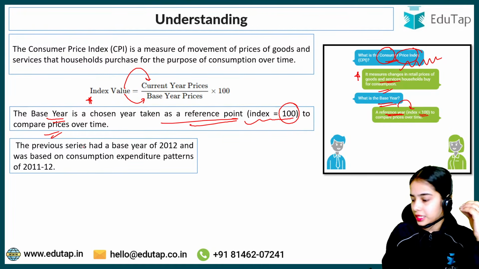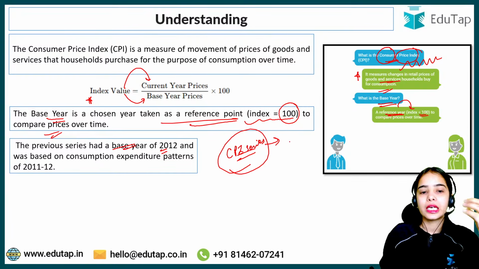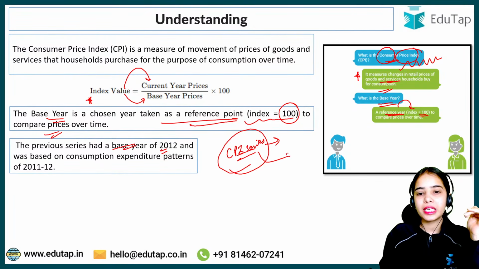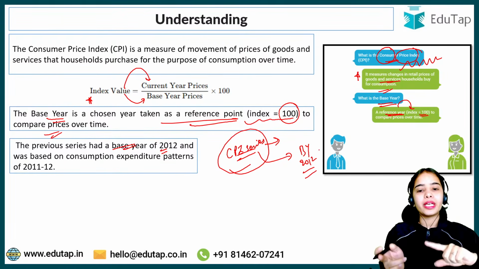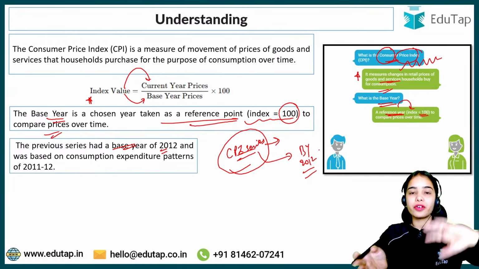Now the previous CPI series had a base year of 2012. That series showed us the movement in the prices of the goods and services. Now you can understand that we were comparing 2025, or even 2026, with 2012.